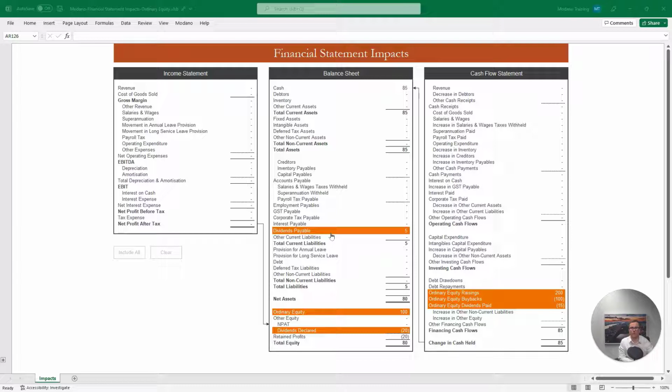So whenever we're analysing ordinary equity within a three-way financial model, we can always break down the financial statement impacts into the two sets of ordinary equity balances and dividends, those being our return of capital and return on capital, just like how we approach debt.